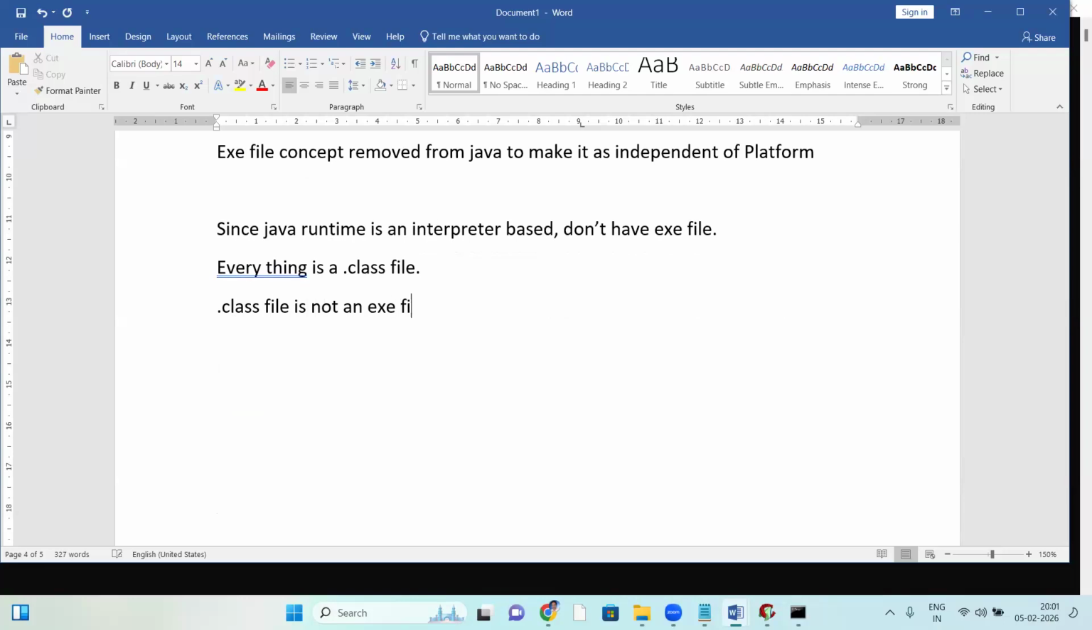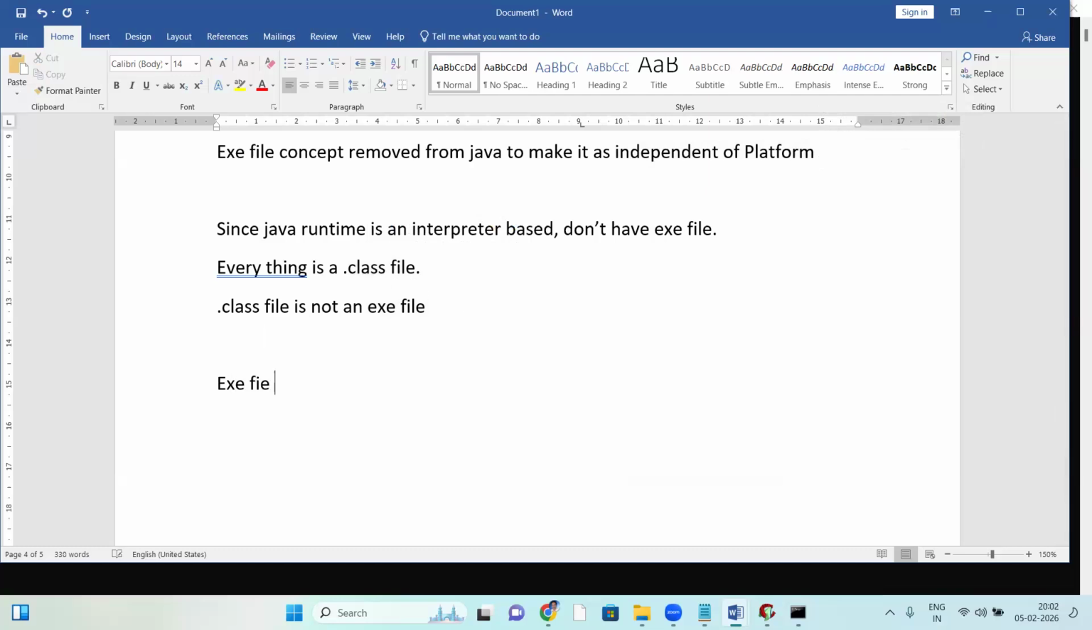For tomorrow's topic, independent of platform, I will explain exactly what an exe file is and what a .class file is. Tomorrow's session I'll explain. So a .class file is not an exe file.